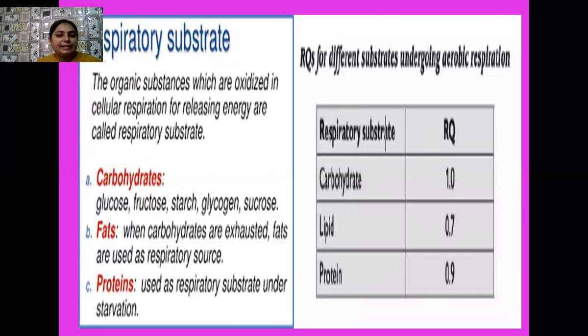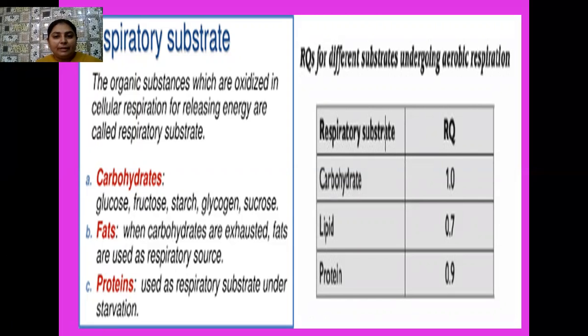So when carbohydrates are exhausted, fats are used as a respiratory source, you know very well. Then what are proteins? Proteins are used as respiratory substrate under starvation. So here I have written the value of respiratory quotient for various respiratory substrates. So the complete oxidation of carbohydrates takes place, so the value is equal to unity or 1.